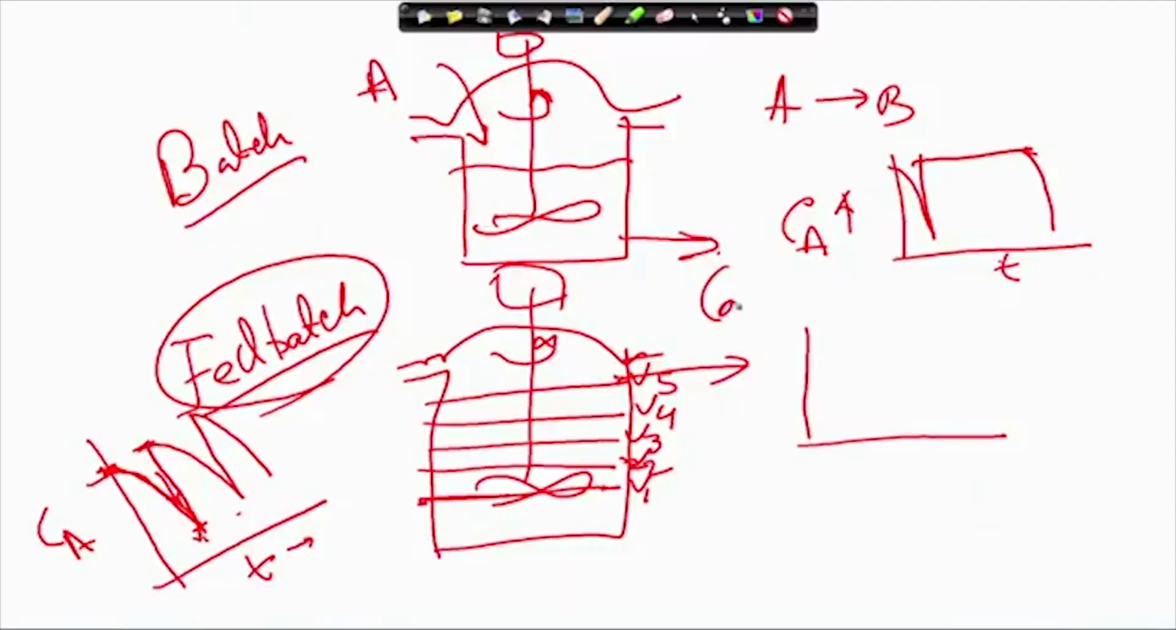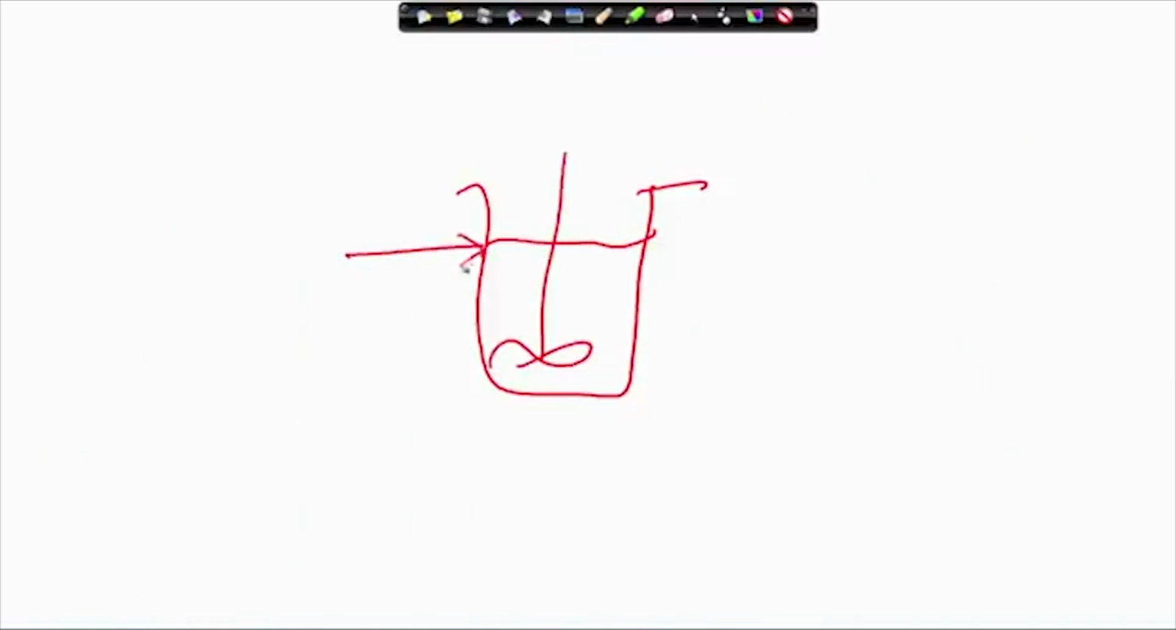Now, another reactor we have is the continuous reactor. What do you mean by continuous reactor? Continuous reactor means, suppose this is the reactor that we have here. We have a stirrer. So, there is a continuous inflow and continuous outflow.